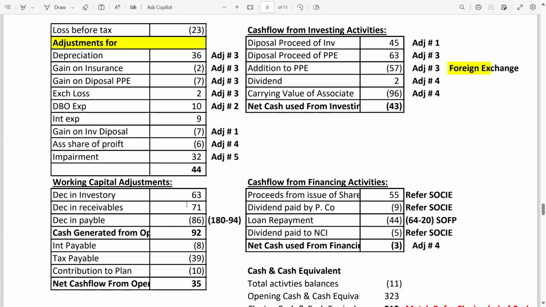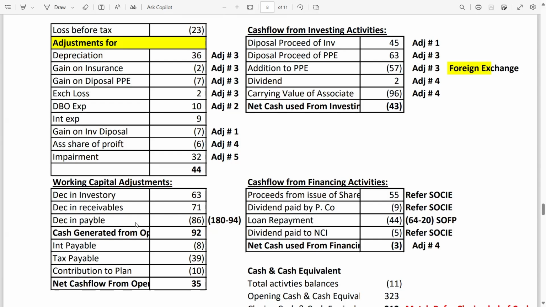Decrease in receivables means the amount due from the customers is returned, means the customer is going to pay us the amount which they owed. So again, decrease in receivables is a good sign. It's improving the cash operating cycle, 71. Decrease in payables means the amounts payable by us to the suppliers, now we are paying them.